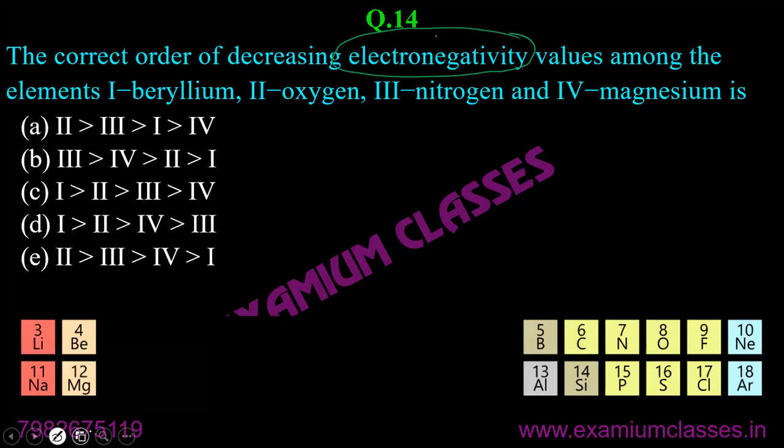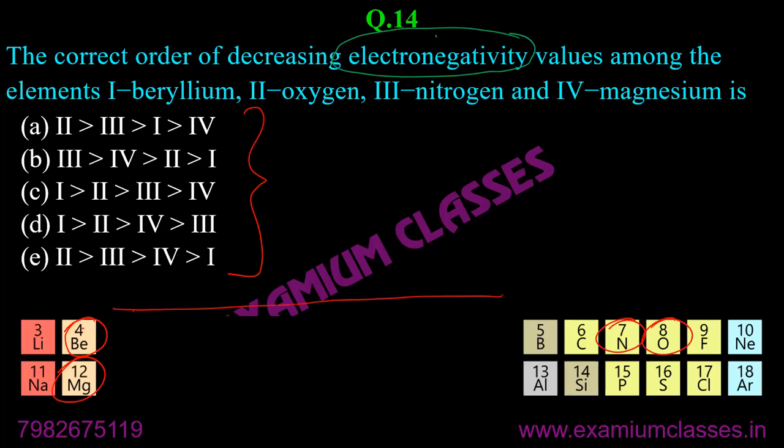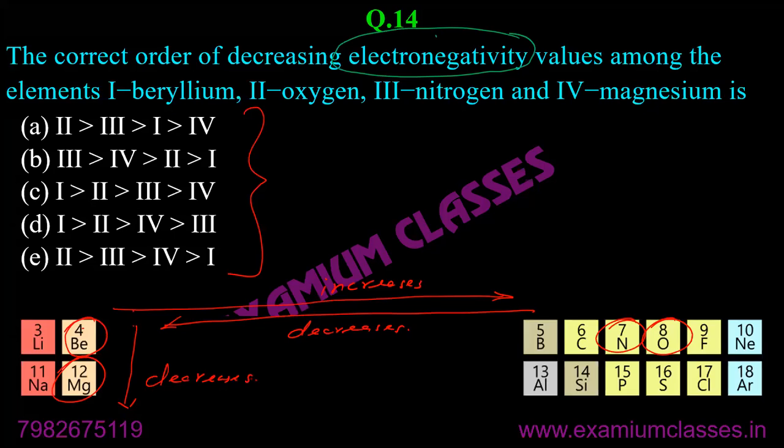Now, if we talk about beryllium, oxygen, nitrogen, and magnesium, electronegativity, we are talking about decreasing order. Here, all orders are given in decreasing order, okay? Because electronegativity increases across a period, it will decrease from right to left. Electronegativity decreases down the group.